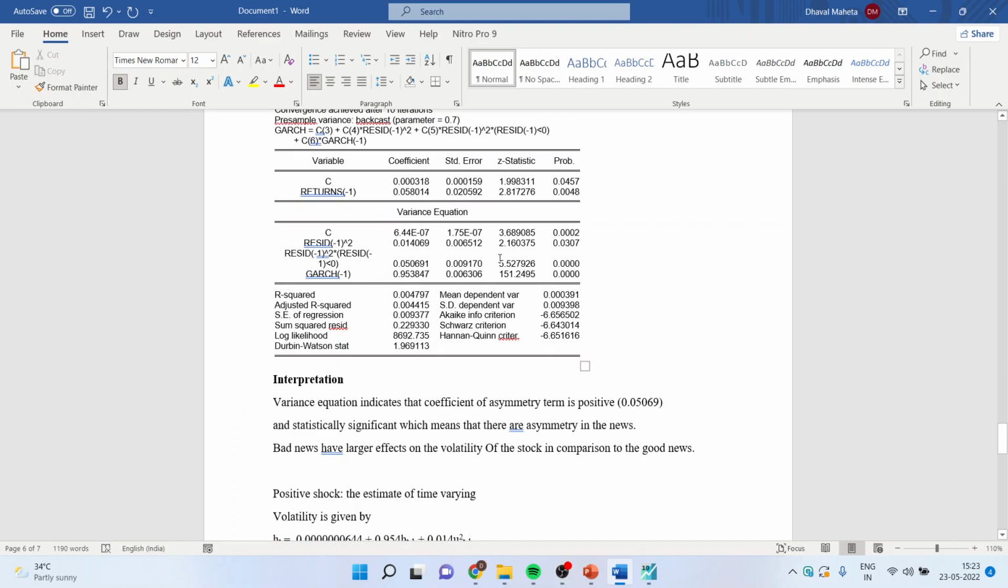Now let us see the value of this term, which is basically the asymmetric term. It is positive and the p-value is less than 0.05. So what we will interpret: the variance equation indicates that the coefficient of the asymmetry term is positive and statistically significant, which means that there is asymmetry in the news. Bad news has a larger effect on the volatility of the stock in comparison to good news.